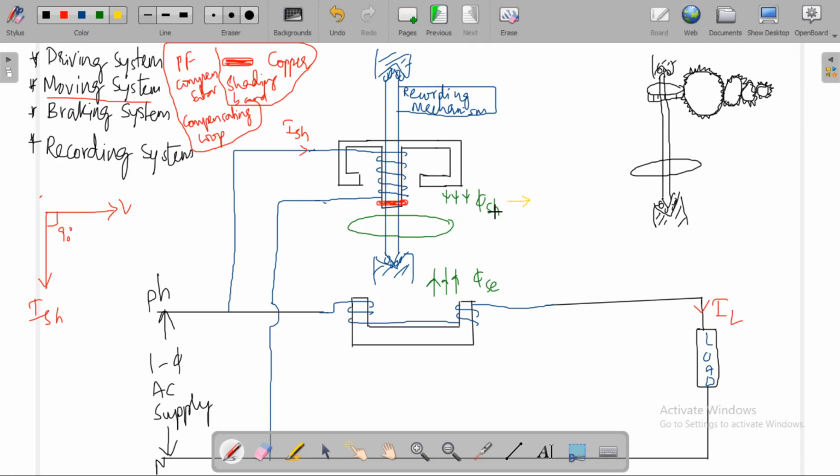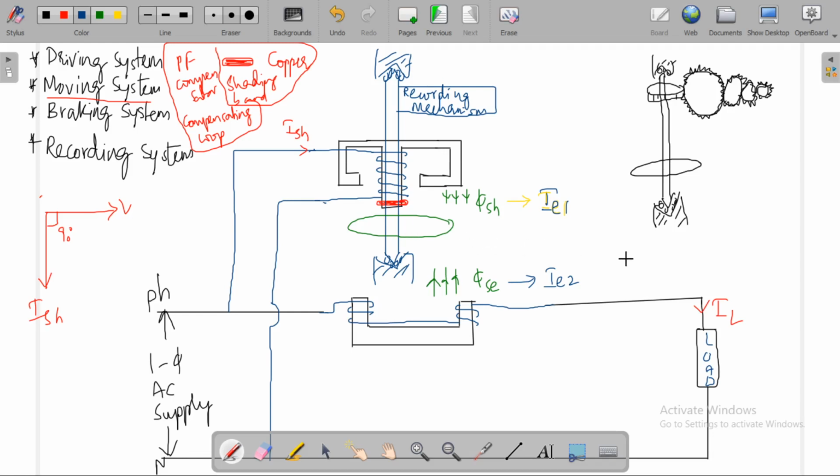Because of this phi sh, let IE1 be the eddy current which is produced in this disk. Because of this phi sc, IE2 will be the eddy current which is circulating in the disk.